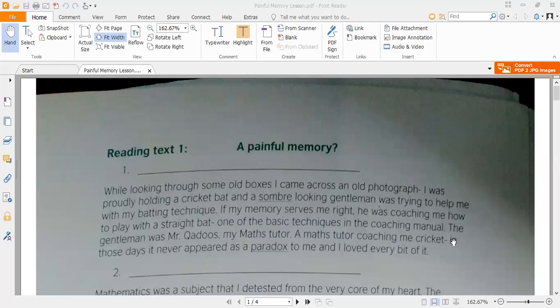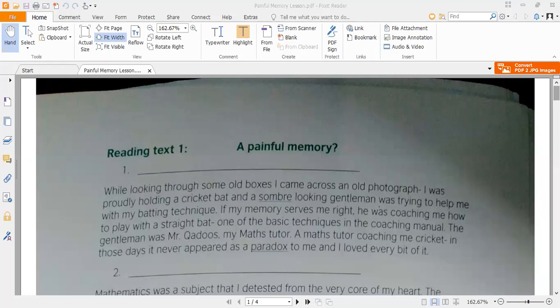In the previous classes, we discussed obtaining and giving information and the multiple advantages and disadvantages of science and technology, and how it is used and how it is impacting our life. But in this unit, Recounting Past Events, it is mostly discussed how we recall our past memories, our past events, and how we are related to those memories and those events as well.